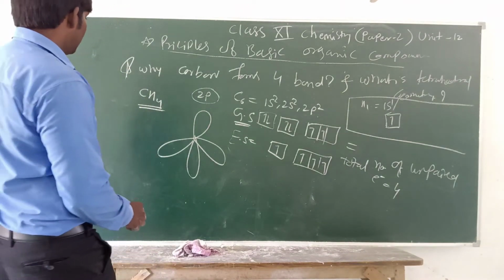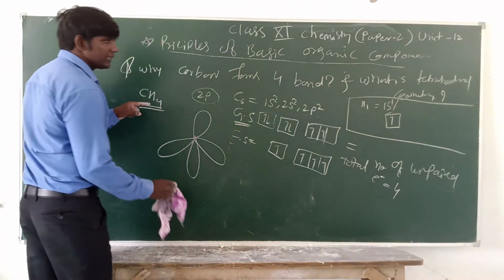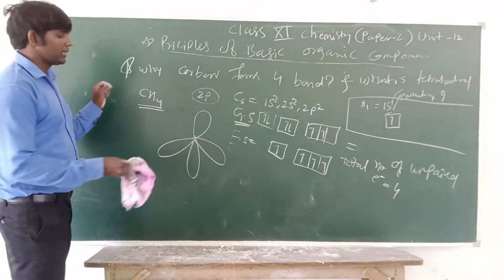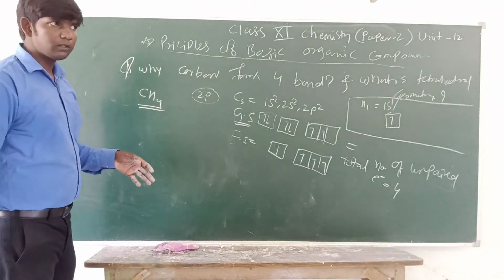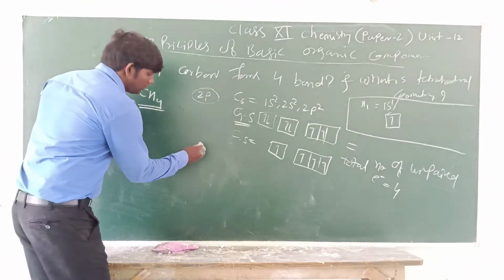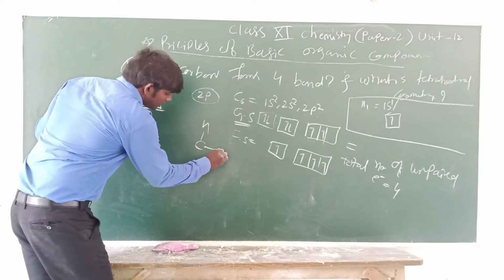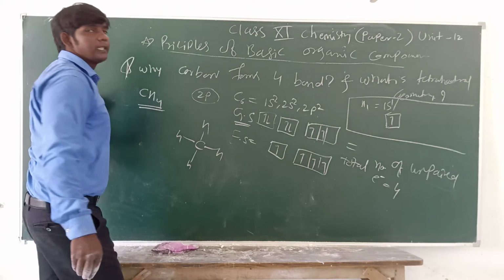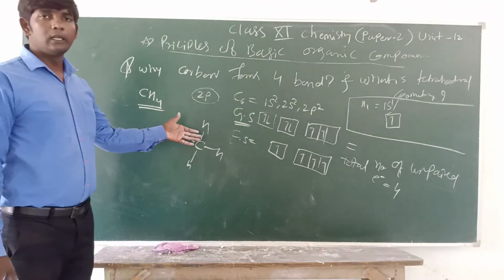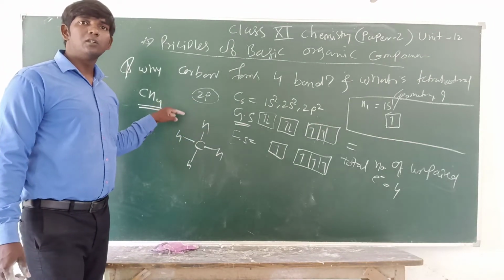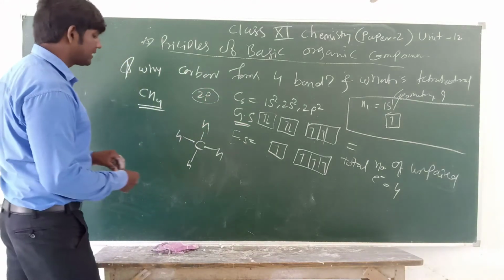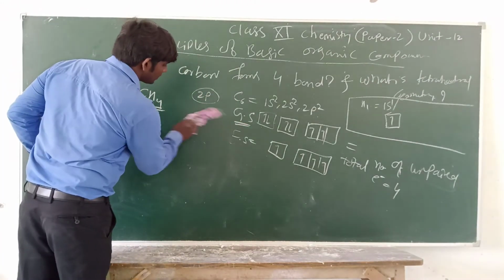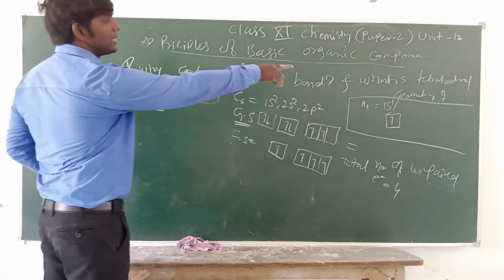Okay, now let us track the CH4 geometry. Previously I showed you the simple 2D structure of the methane molecule. Okay, this is 2D and this is not the actual structure. The real structure is 3-dimensional, which is tetrahedron geometry.